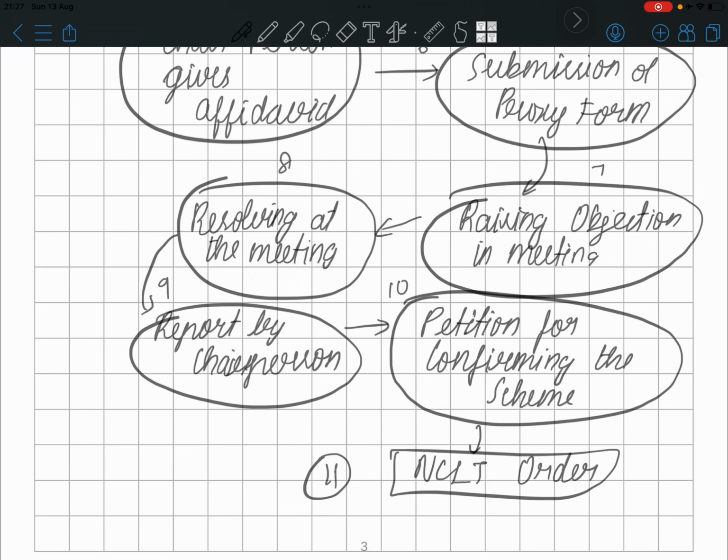The company has been given a structure stating that 51% of all the members should vote, and the value of votes should be 75%. That is, you don't only need to pass a special resolution. You can't always pass a special resolution, but the total shareholders' value should be 75%.